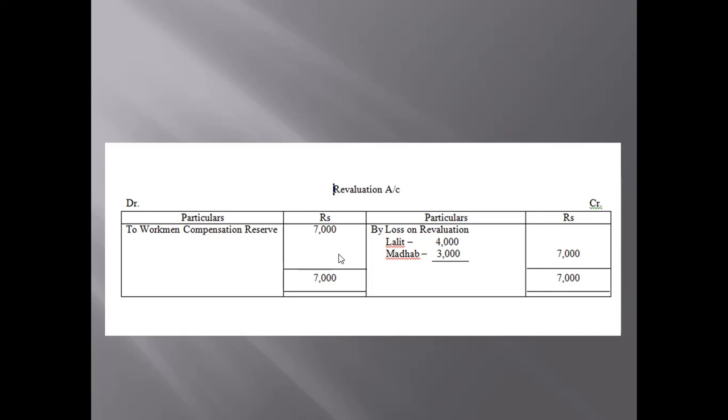So that is why they make this kind of reserve, and it is known as workmen compensation reserve, as the name suggests. See here, the name is suggesting workmen. Who are the workmen? The laborers who work in the factory or in the industry. Compensation, we compensate their injury or their loss through an amount of money. But we all know that if anyone is losing their life or a part of their body, money cannot replace the same. Anyway, that is the purpose of making WCR or WCF.